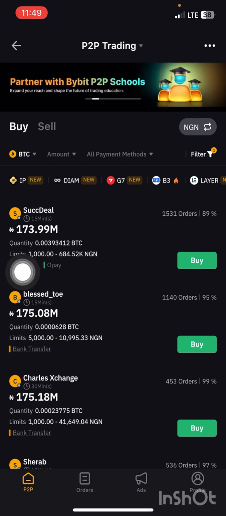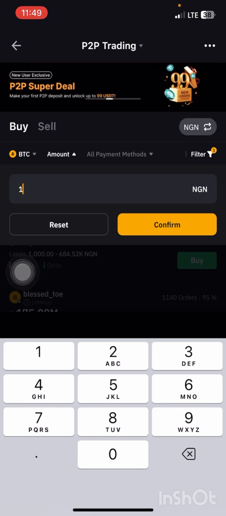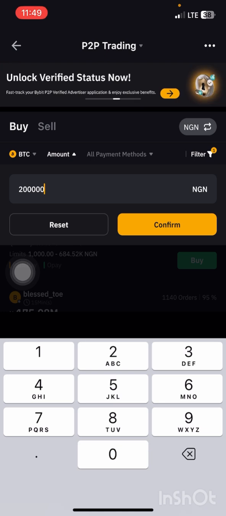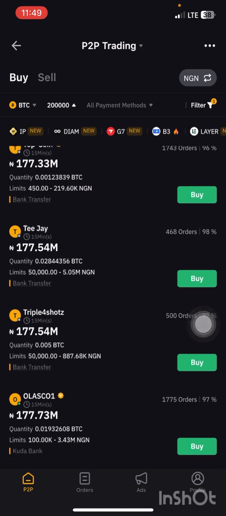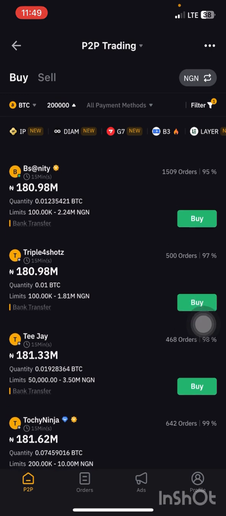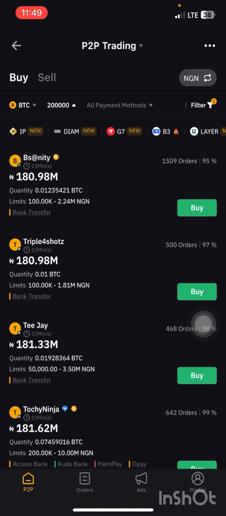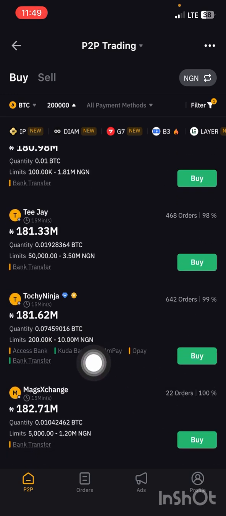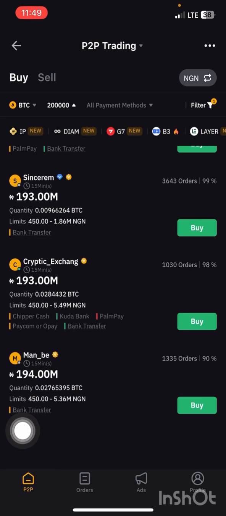So you want to sell for $140. So let's put 100,000 naira or even 200,000 naira right here. So we go ahead to click on confirm, and then of course it brings this out for us. Now let me quickly show you how you can take advantage of this. You just set your ad, and tell them you are selling at 181 million for 1 Bitcoin. So for instance, this is what you've set your heart to, or let's even go down to look for more profitable ones.